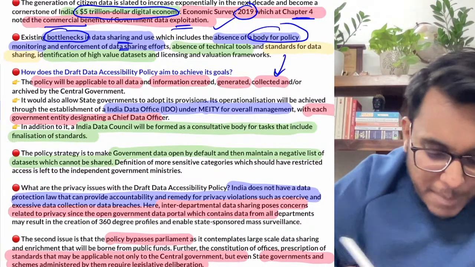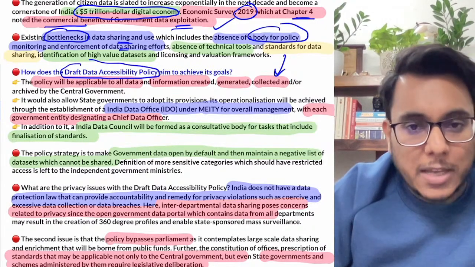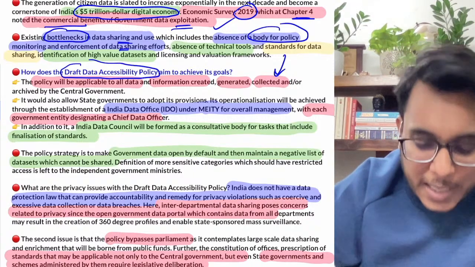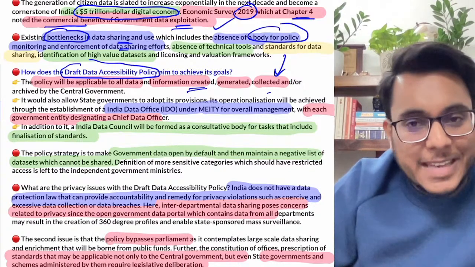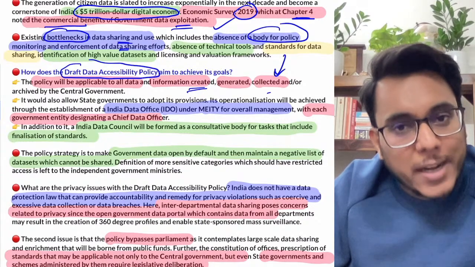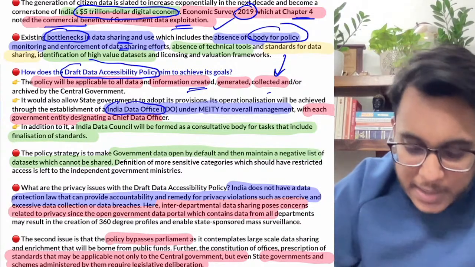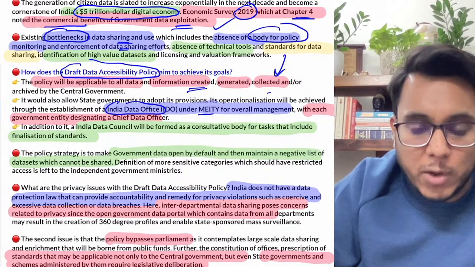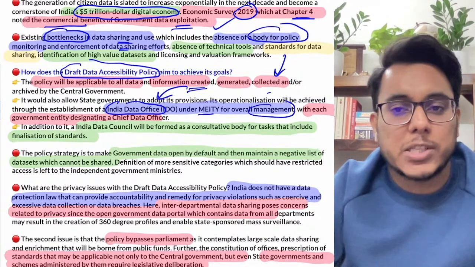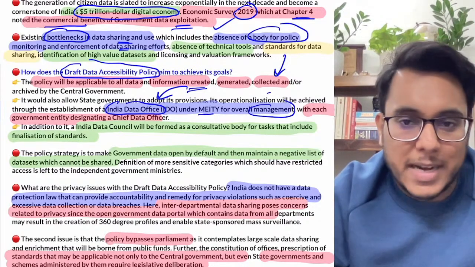So we are coming out with the draft data accessibility policy. This policy will be applicable to all types of non-personal data and information. Within this new policy, it has been provided that certain organizations and bodies will be created. First of all, the India Data Office will be created under the Ministry of Electronics and Information Technology. This body, the India Data Office, will be responsible for the management of all the data. All the data will be managed by this IDO.